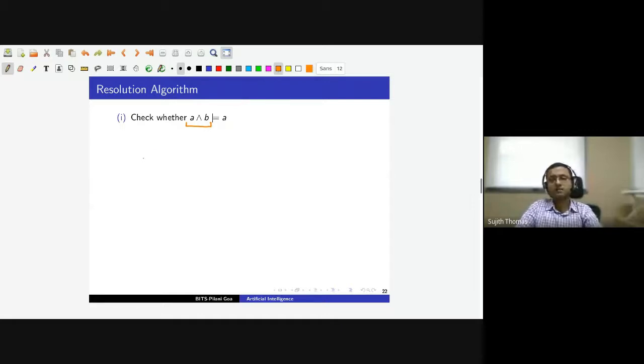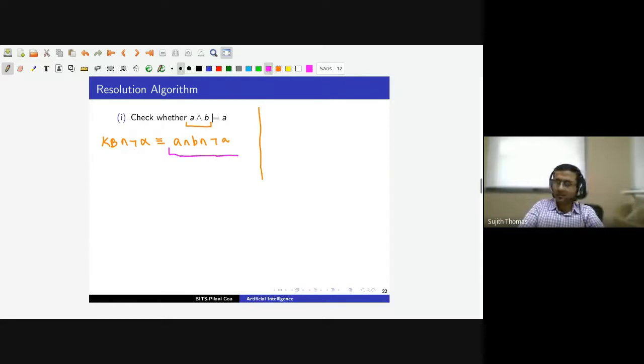knowledge base and not alpha. So alpha is A. So not alpha will be not A. So knowledge base and not alpha is A and B and not A. Now we need to check whether the resolution algorithm will give a box clause for this simple example. So what are the clauses here? This is in conjunctive normal form.